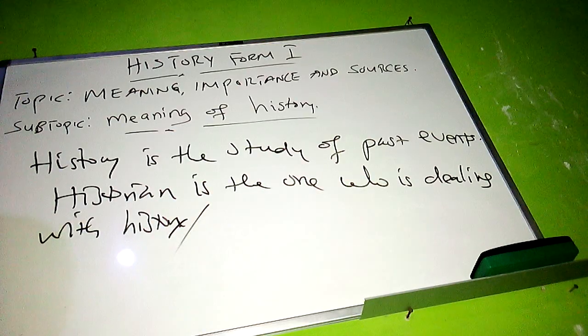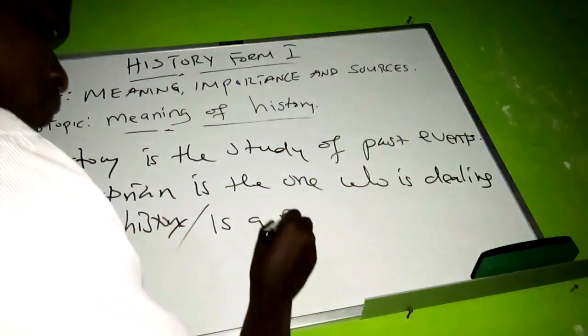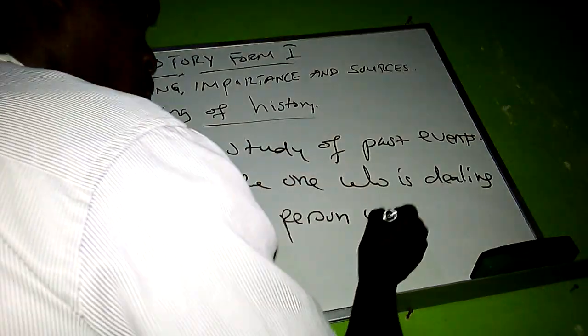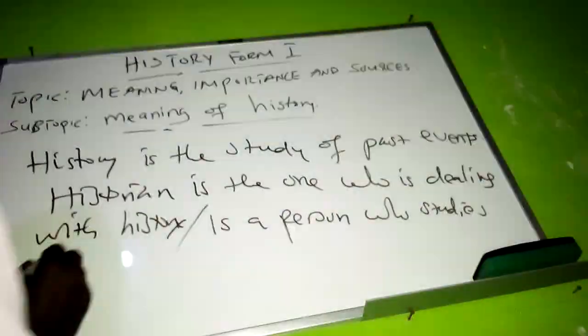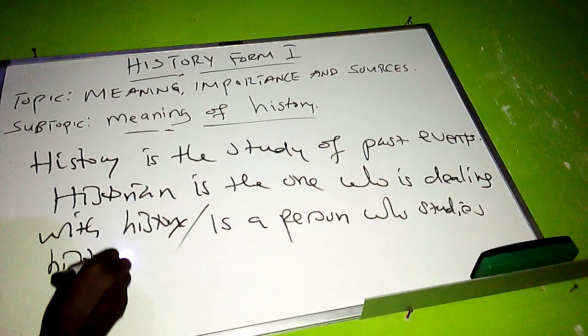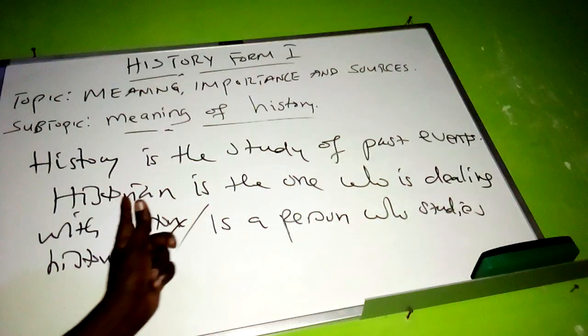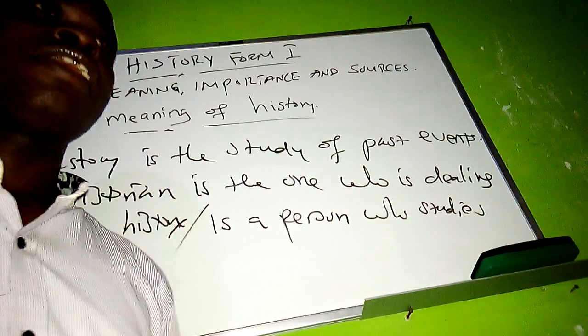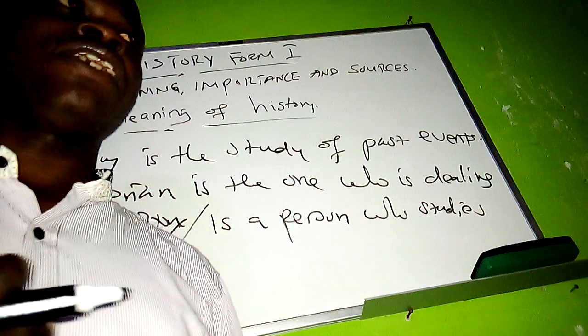Or we can say a historian is a person who studies history. So all those events are searched by someone known as a historian. Therefore, a historian is the one who deals with history, searching about the events of the past.